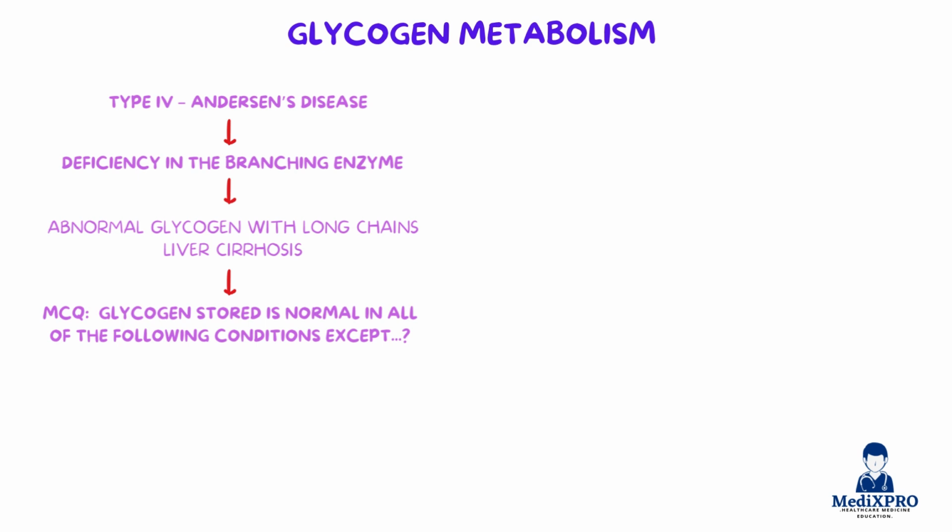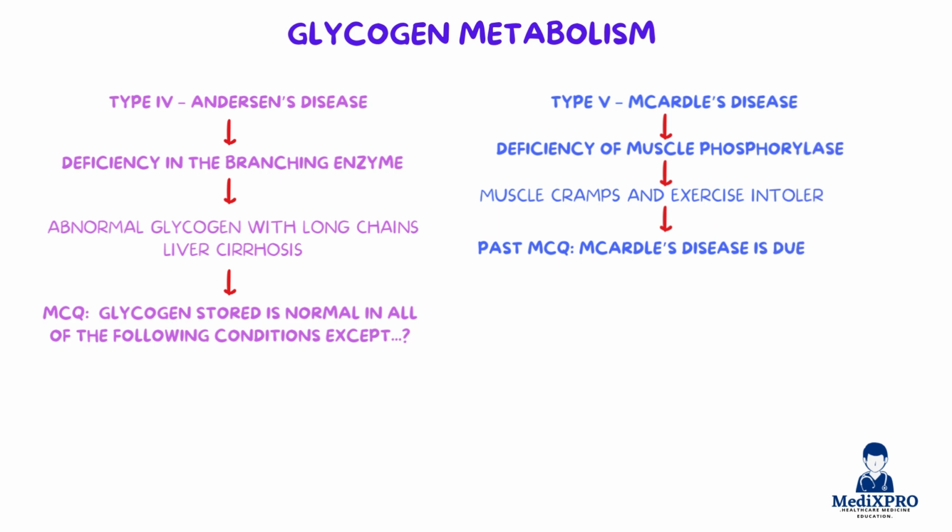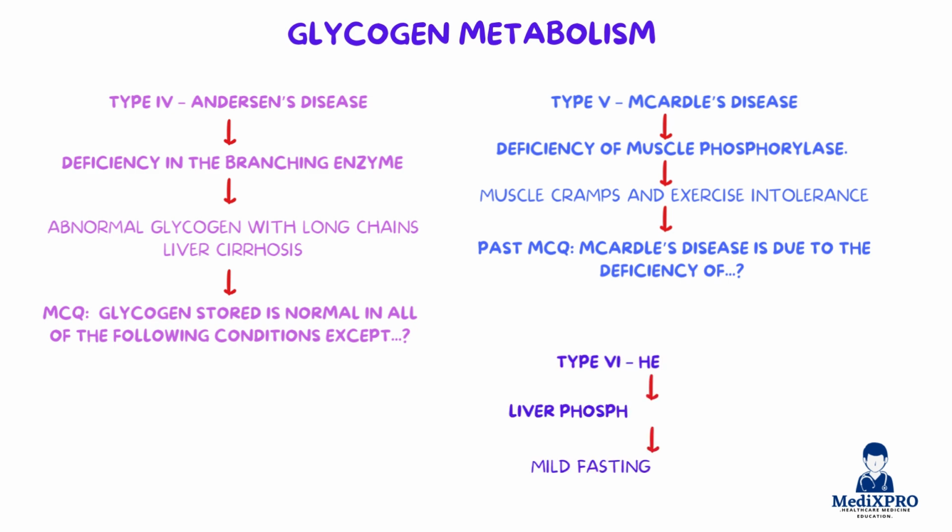Type 4, Anderson's disease, caused by a deficiency in the branching enzyme. This leads to abnormal glycogen with long chains and liver cirrhosis. A related past MCQ asks, glycogen structure is normal in all of the following conditions except, and the answer is Anderson's disease. Type 5, McArdle's disease, results from a deficiency of muscle phosphorylase. Patients experience muscle cramps and exercise intolerance. Past MCQ, McArdle's disease is due to the deficiency of, and the answer is muscle glycogen phosphorylase.